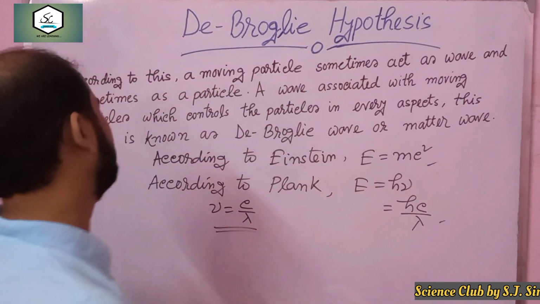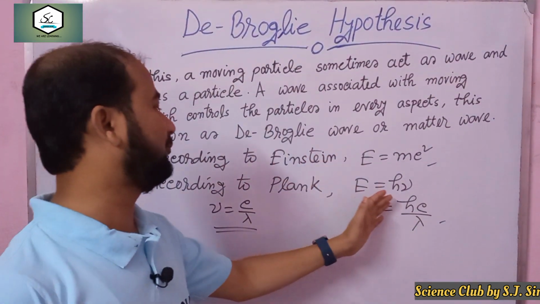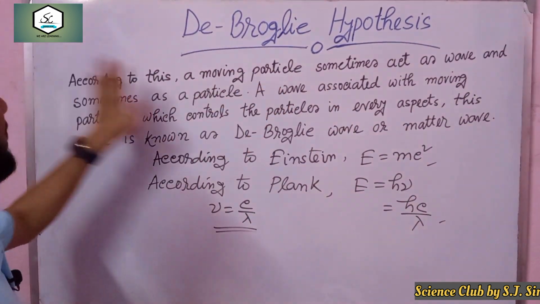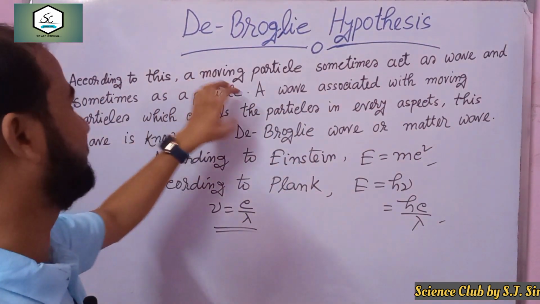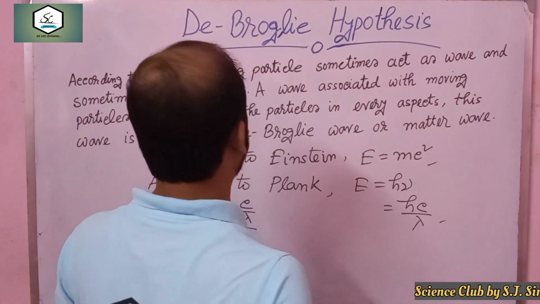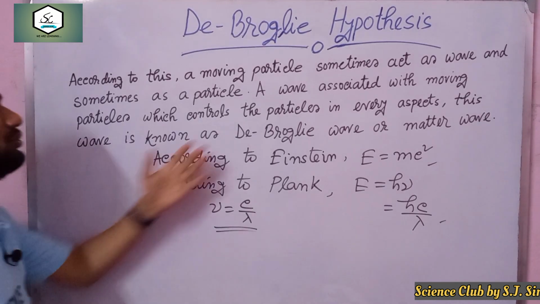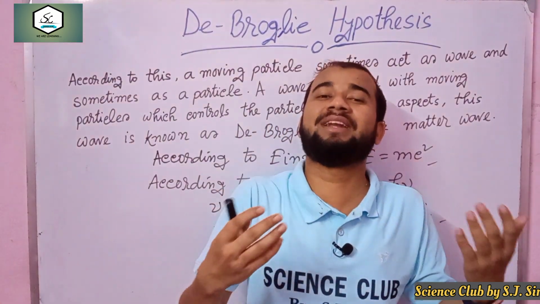According to Einstein, E equal to this, according to Planck, E equal to this. I repeat again, de Broglie says a moving particle sometimes acts as a wave and sometimes as a particle. A wave associated with the moving particle controls the particle in every aspect. This is known as the de Broglie wave. Before this, we talked about the dual nature of light.